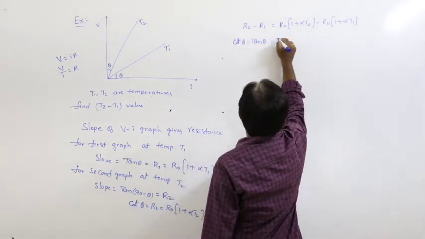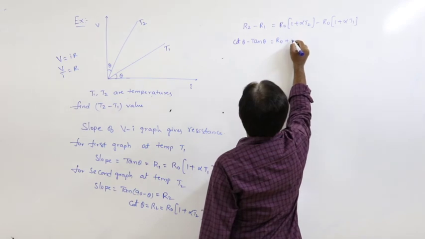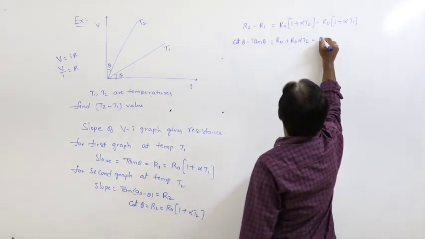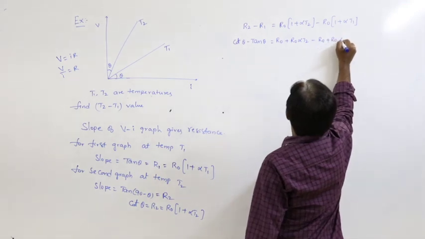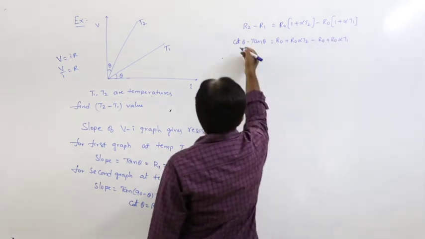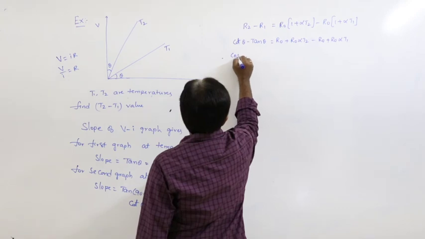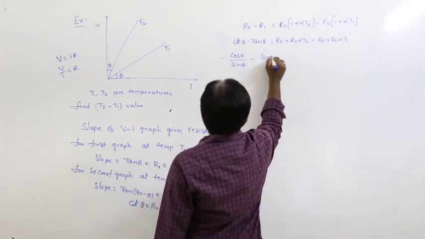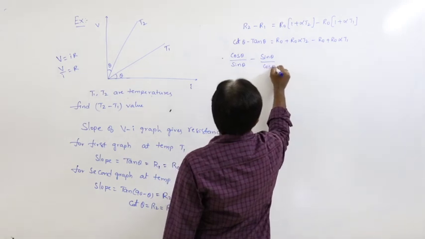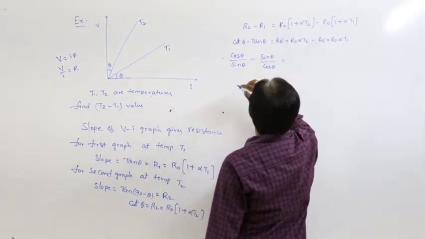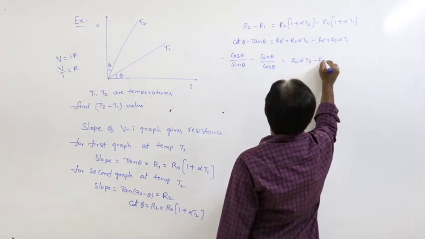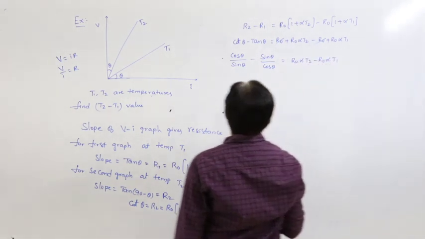So that is equal to R0 plus R0 alpha T2 minus R0 plus R0 alpha T1. Cot theta minus tan theta, cos theta by sin theta minus sin theta by cos theta, that is equal to, R0 cancels, R0 alpha T2 minus R0 alpha T1.